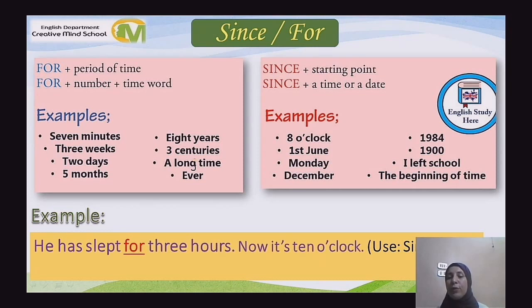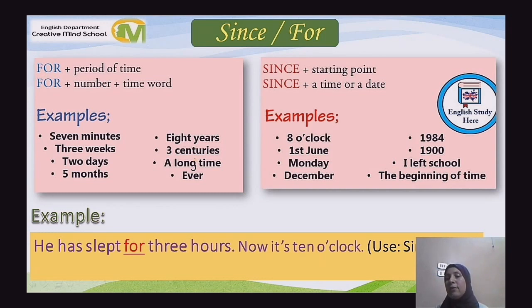Only remove for and put since instead. But can we use the same period of time, 3 hours? No. After since comes the starting point. So it's a matter of math.